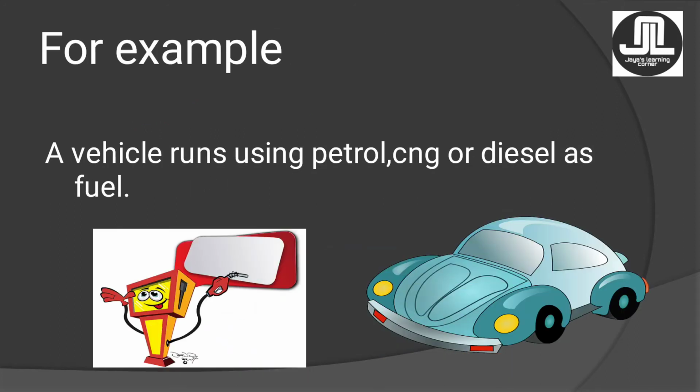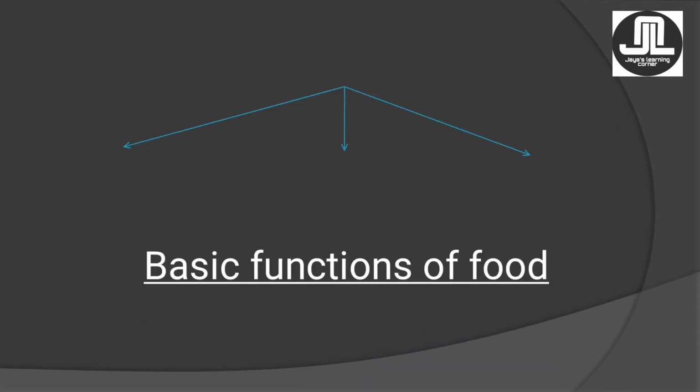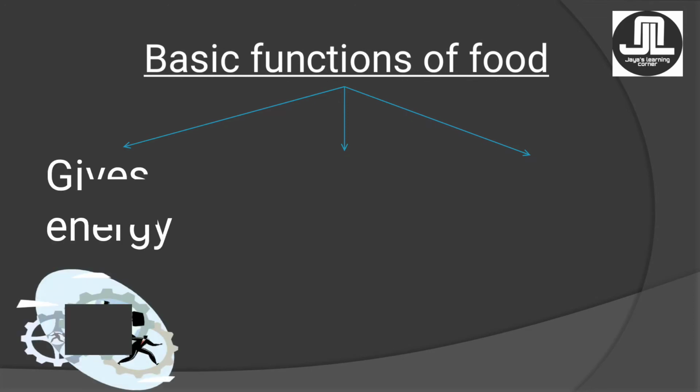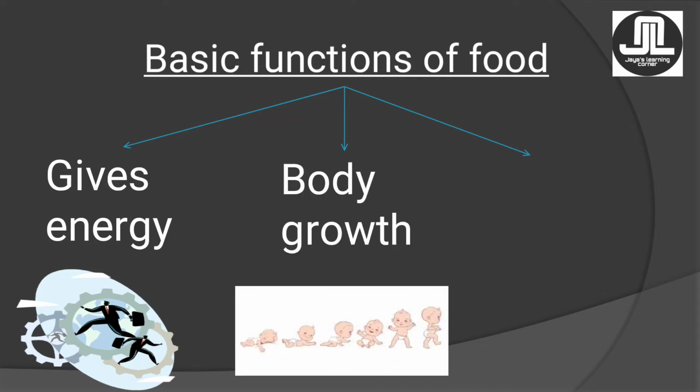Okay. Now basically, food is having three functions. Now the first function is, it helps to give us energy to perform different activities like running or playing games. The second function is to help the body grow. That means a small child or a toddler is growing to be big kids like you and adults like your parents, and that is because of food.